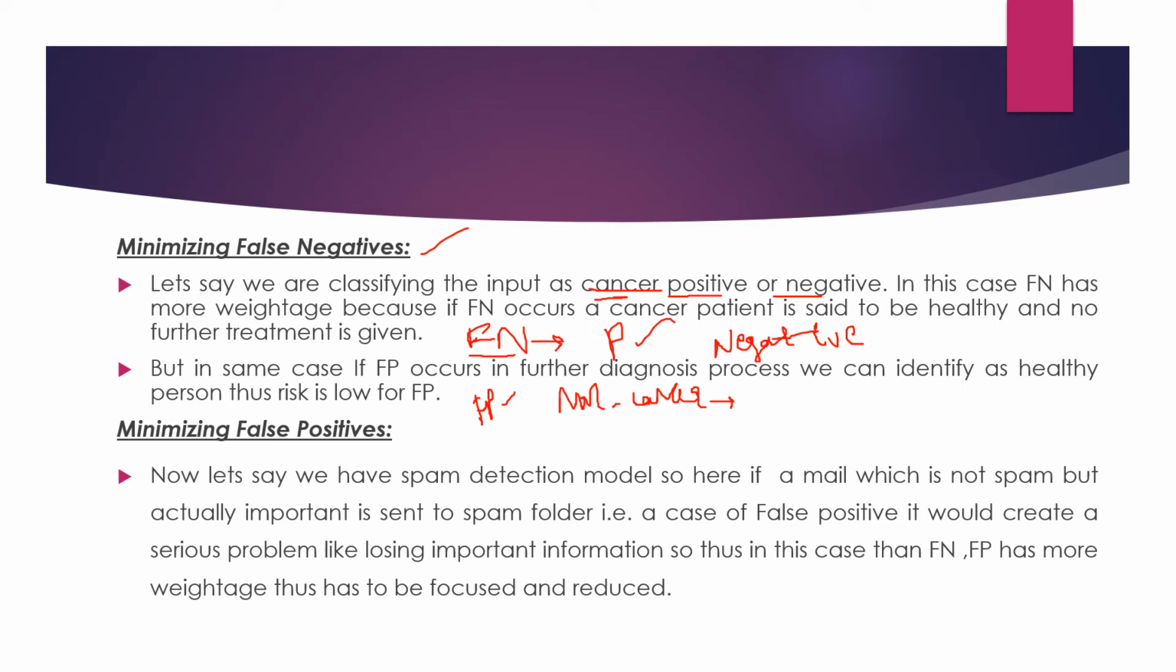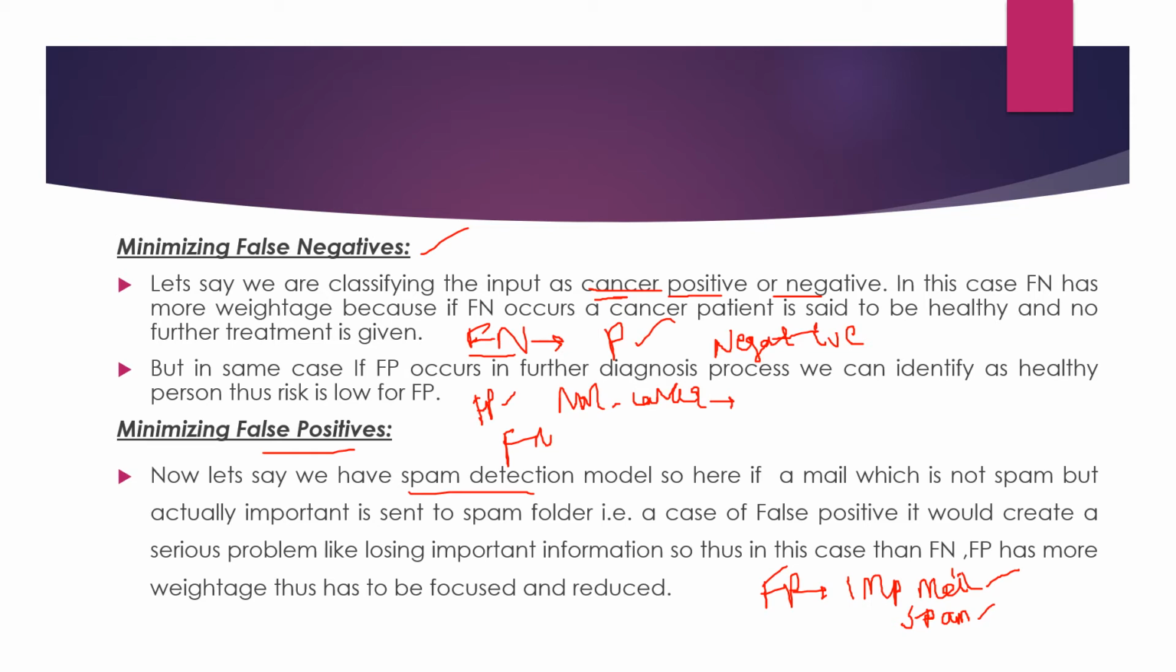When it comes to false positives, let's take the example of a spam detection model. Spam detection, in the sense of junk mails. So if a mail is a false positive, which means actually it is an important mail, but now it is labeled as a spam mail, what happens? It is hidden in the spam folder, so you're not able to check that mail and you lose some important information. So in this case, false positive has more weightage than false negative.